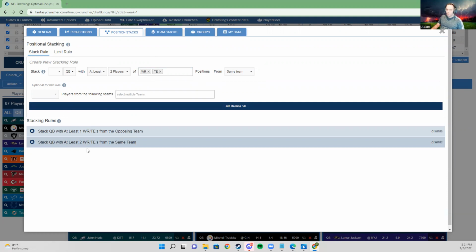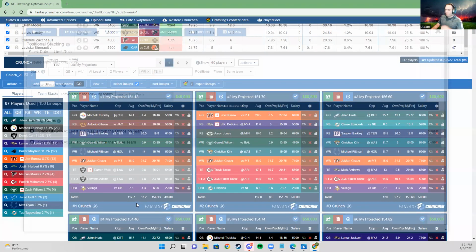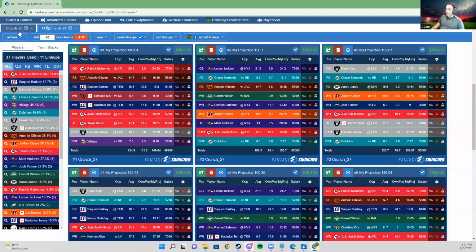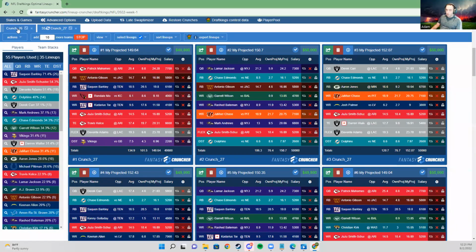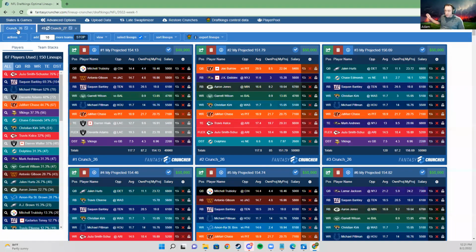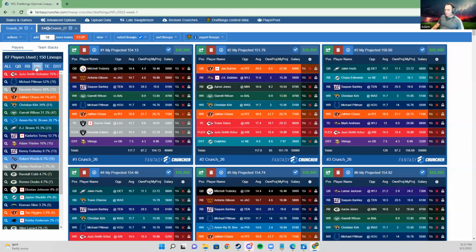I'm going to do a double stack with a bring back. That's what this is. At least 2 wide receivers or tight ends on the same team and 1 from the opposing team. You could have had a running back. However you want to do it, it's fine. So I'm going to run this, and we're going to see the differences in exposures based on these stacking rules. I haven't adjusted any projections. I haven't adjusted anything. I've only added correlation and the stacking correlation, which is highly recommended.